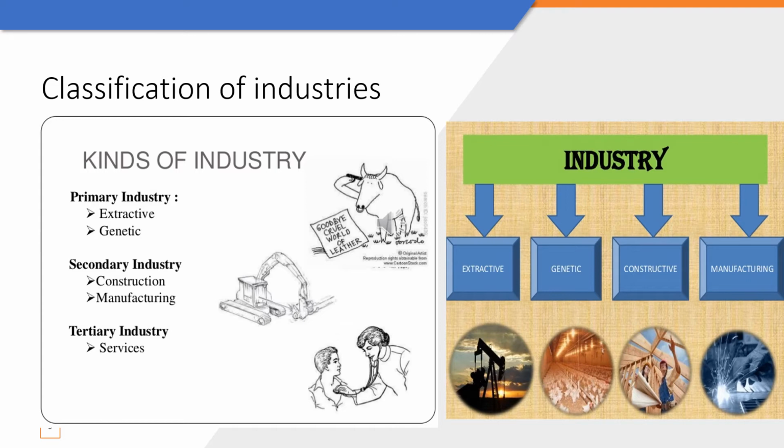Secondary industry includes all those industries which are connected with using the materials that we get from the primary industry and then converting into finished goods. So secondary industry take the raw material from the primary industry and then convert into finished goods. Secondary industry is further divided into construction and manufacturing. The construction industry is engaged in construction of roads, buildings, dams, bridges, etc. So it includes engineering and architectural skills.